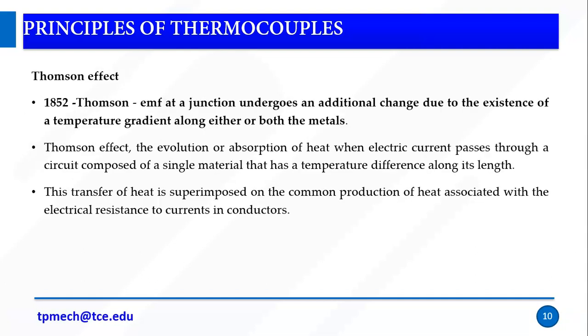Next is the Thomson effect. In 1852, Thomson said that the EMF at a junction undergoes an additional change due to the existence of a temperature gradient along either or both of the metals.